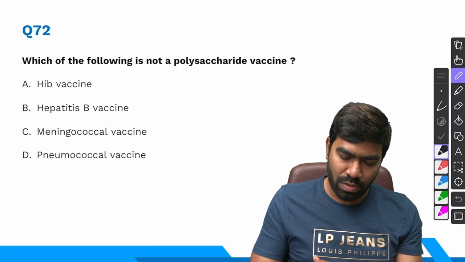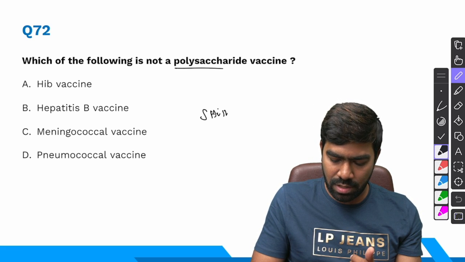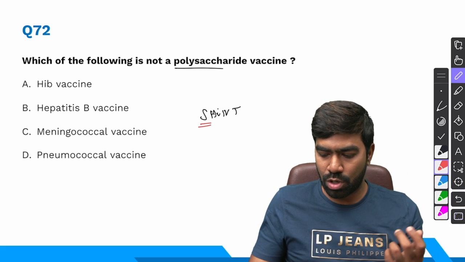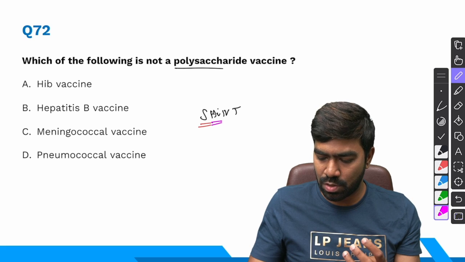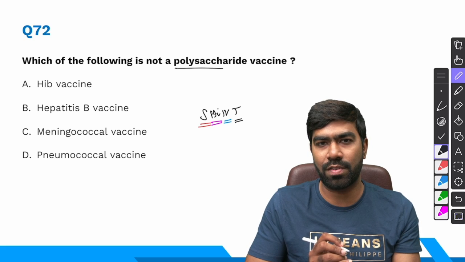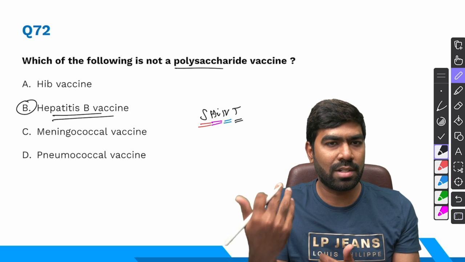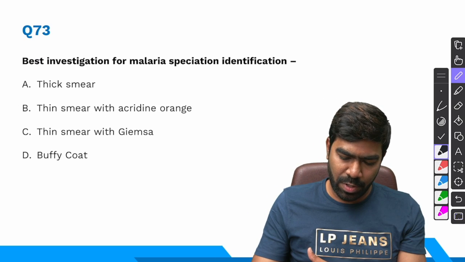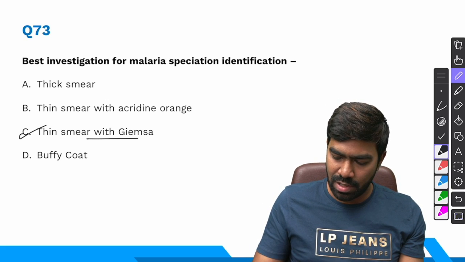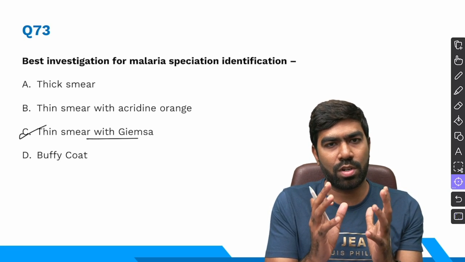Coming to 72nd question, which of the following is not a polysaccharide vaccine? So there is a mnemonic for that, called SHINT. There are only 4 polysaccharide vaccines in practice. One is Streptococcus pneumoniae, that's the pneumococcal vaccine. Second is going to be Haemophilus influenzae. Third is going to be Neisseria meningitidis, the meningococcal vaccine. And fourth one is going to be the typhoid vaccine, Salmonella typhi. So the right answer for this is hepatitis B vaccine, because it's not a polysaccharide vaccine, rather it's a subunit vaccine containing surface antigen. Coming to 73rd question, best investigation for malarial species identification. Easy one, it's thin smear with Giemsa stain. Because in thin smear, you're going to have only one layer of RBCs, and with Giemsa, the morphology is going to be seen very nicely.